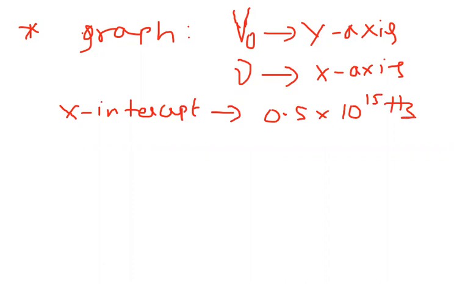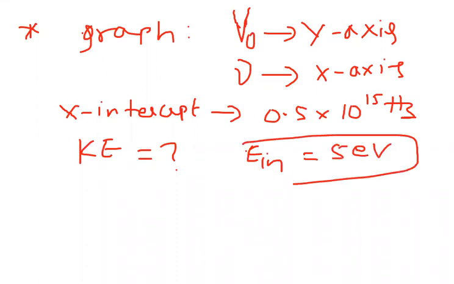And they're asking us to find the kinetic energy value where the energy of the incident photon is 5 electron volts. So this problem you can observe is connected through a graph.